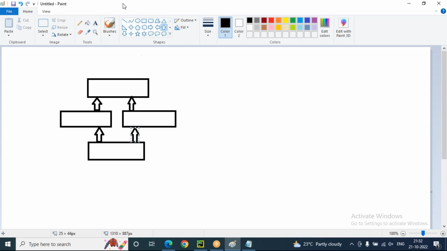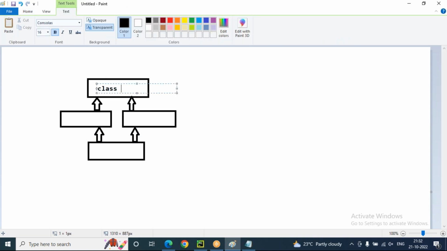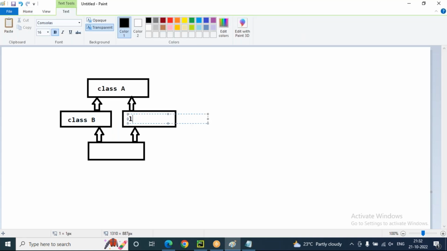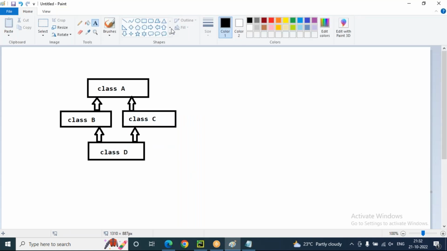This is called multiple. So here I'm taking class A, here I'm taking class B, and also class C, class D. So this is again hybrid inheritance we can say.